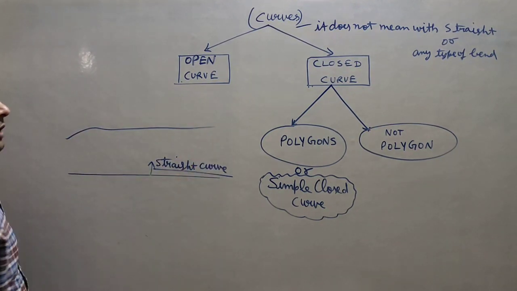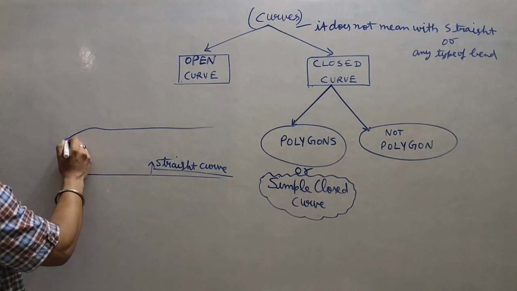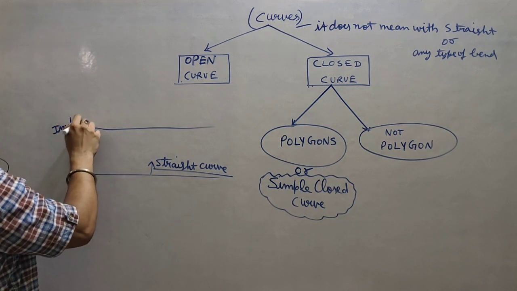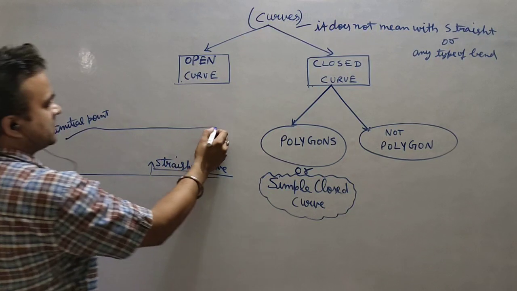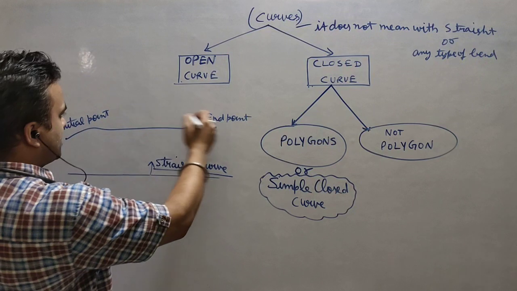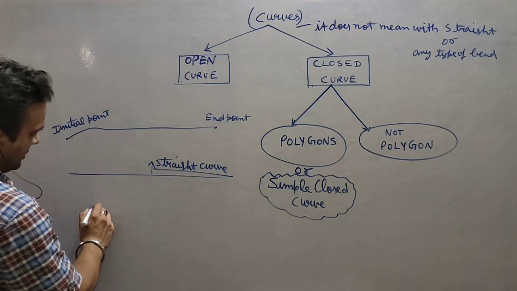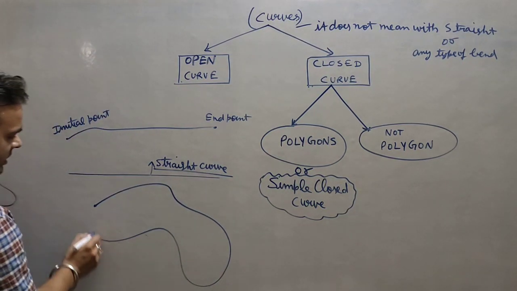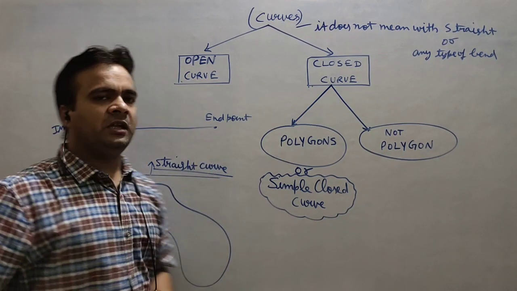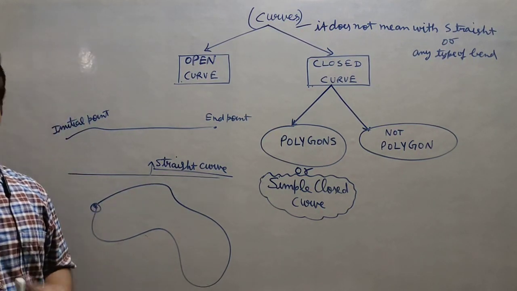This line is open. So how can you decide it is open or it is closed? Suppose I have started from here. This is called what? Initial point. And this is the ending point. If initial and ending points are meeting together, then we can say that it is a closed curve. But if initial and ending points are not meeting, it confirms that it is an open curve.